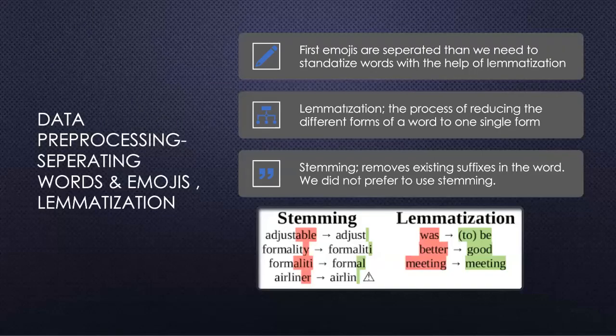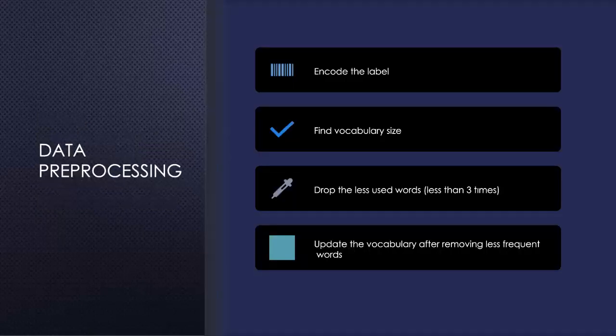Separating words and emojis. Also, the lemmatization process was our next step. First, emojis are separated, then we needed to standardize our words. That's why we use lemmatization. Stemming can also be used instead of lemmatization, but we chose to use lemmatization in our project instead of stemming. Then we encoded our labels and found our vocabulary size. We then decided to drop less frequent words. In our project, we chose less frequent words to be words that are used less than 3 times. We then updated the vocabulary after removing these words.